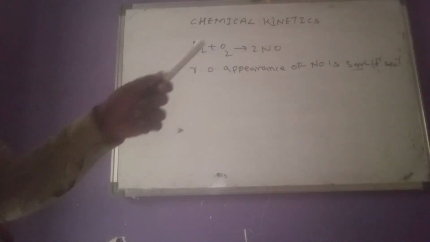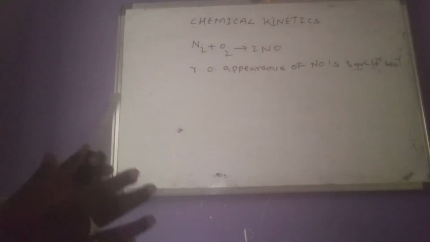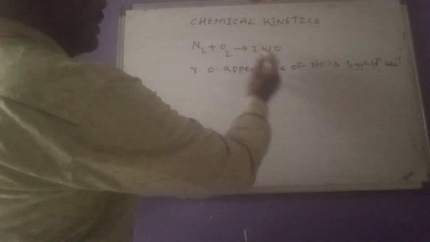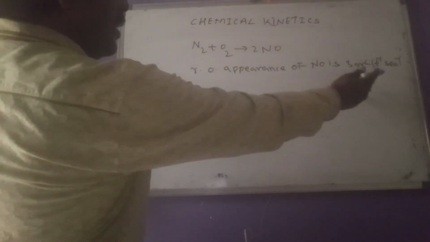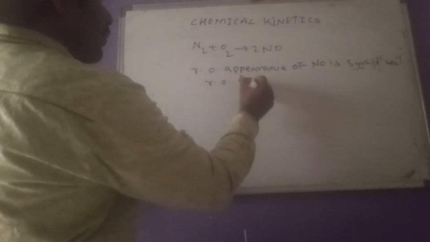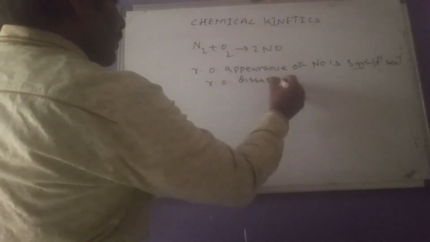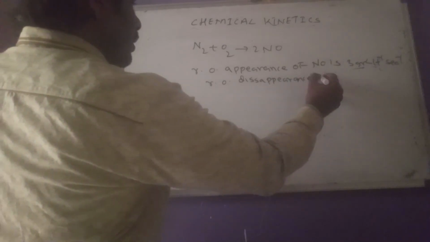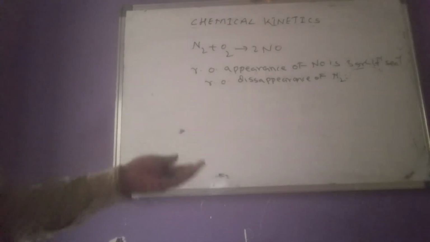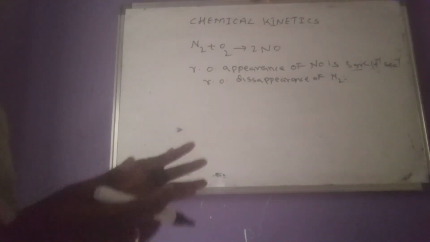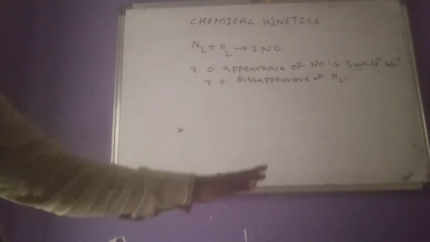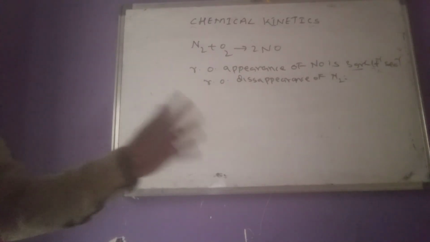When they have given grams, we have to see how to solve the question. First, come to the question. The rate of appearance of NO is 3 gram per liter per second. Therefore, what is the rate of disappearance of N2? Of course, the answer they may again give in gram per liter per second only. Then what is the road map for this question to get the answer?